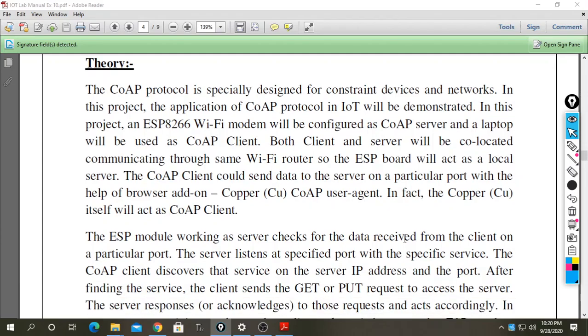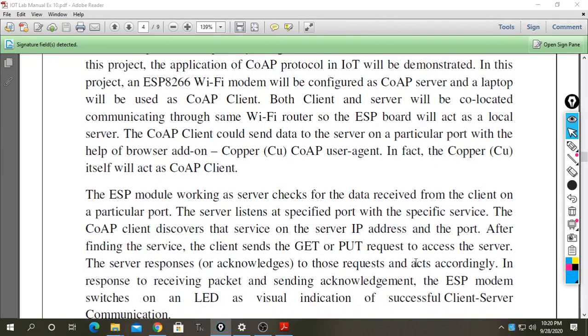Both client and server will communicate through a Wi-Fi router, so that the ESP board will act as a local server. So in a limited space and with limited memory resources, over the Wi-Fi signal, we are going to implement the Constrained Application Protocol.